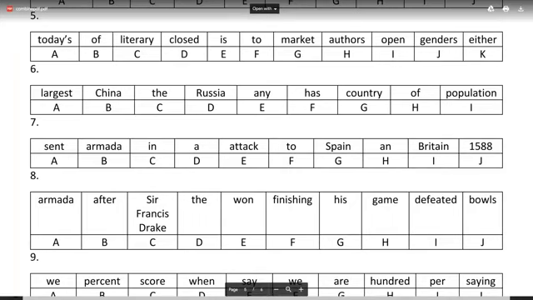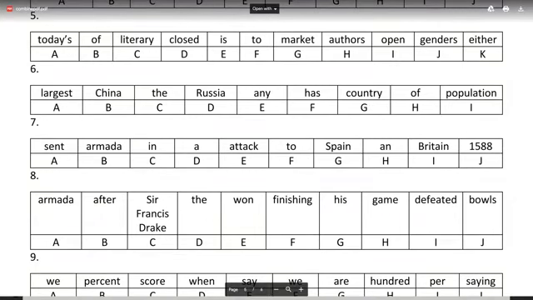Minakshi, let me check yours. I think your one is right. I'll just confirm in a minute. Minakshi got this one right. Number 5, Minakshi got it right. The answer is: today's literary market is open to authors of either gender. That one is gone. Try doing number 6 now.